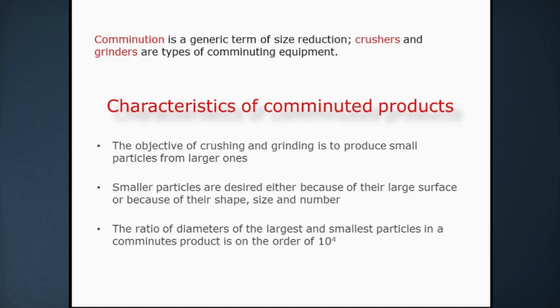Now, size reduction is also known as comminution. Crushers and grinders are types of comminuting equipment. Now what are the characteristics of comminuted products?